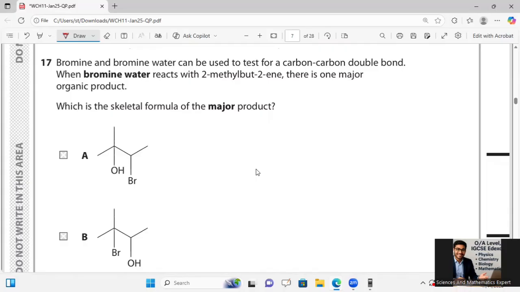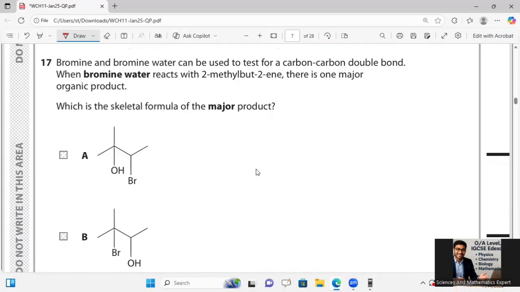So I can say here that the major product is the bromohydrin, where bromine and hydroxyl add across the double bond, and for 2-methylbutene the more stable carbocation is tertiary.